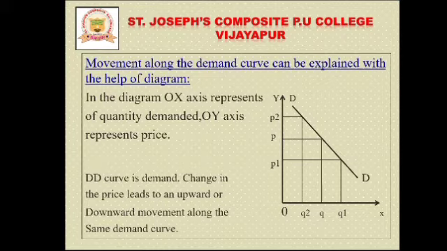Take for example, price changing from 5 to 6, or 6 to 7, or from 10 to 8, 8 to 7. If the price changes, then we observe an upward or downward movement along the same demand curve. So this is the first diagram.